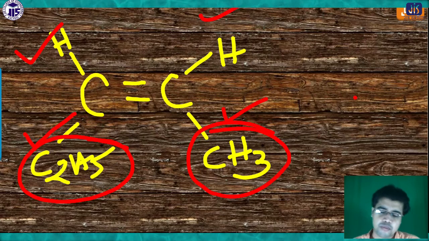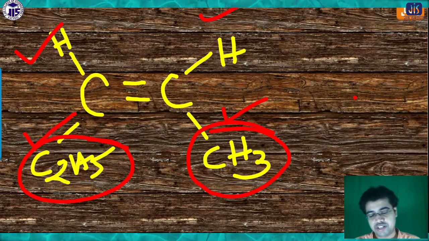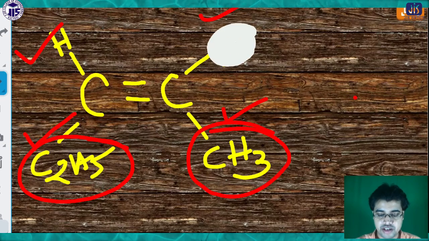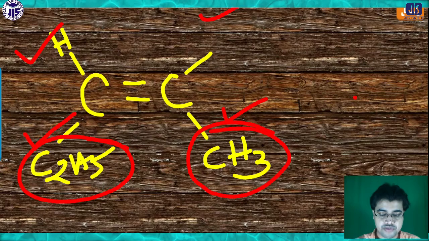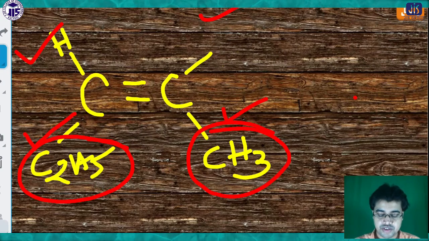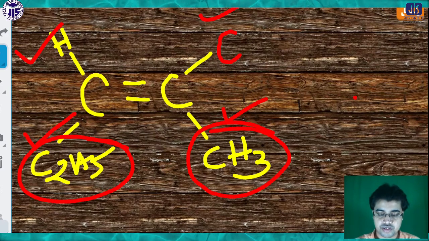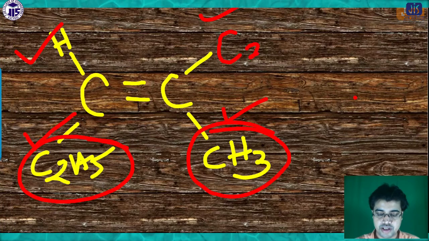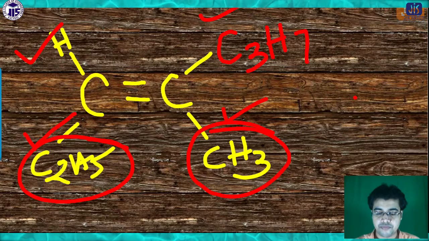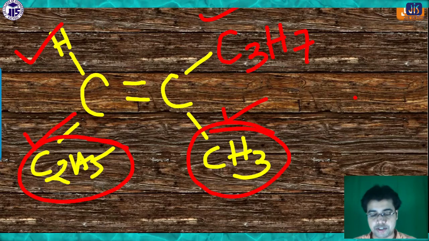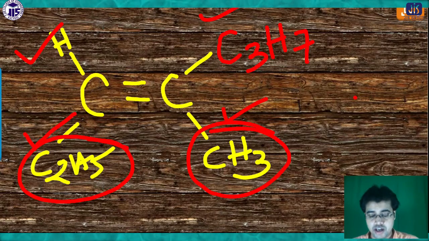More specifically, suppose for example, if it is C3H7, then it will be more clear to understand. Just remove the hydrogen. Then what happened?